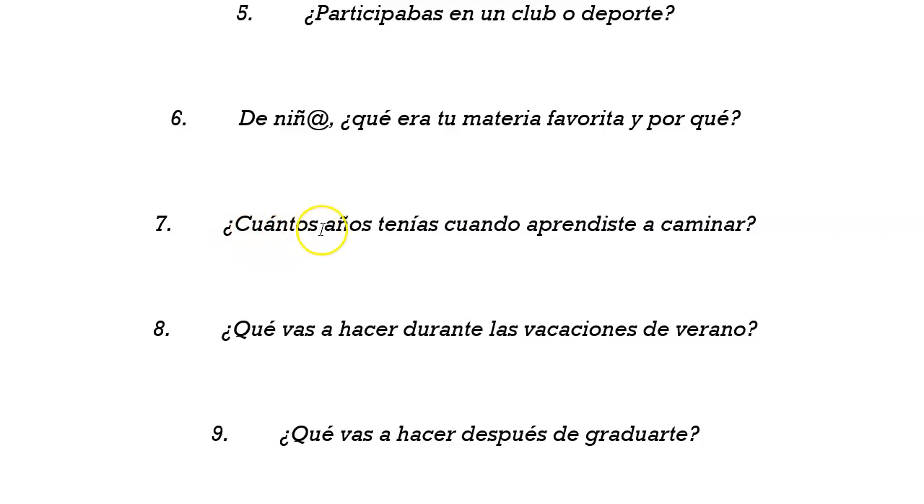Number 7, ¿Cuántos años tenías cuando aprendiste a caminar? How old were you when you first learned to walk? So tenías is the verb tener, to have. In Spanish, we use the verb to have when we talk about age. And anytime we talk about age in the past, we use the imperfect.